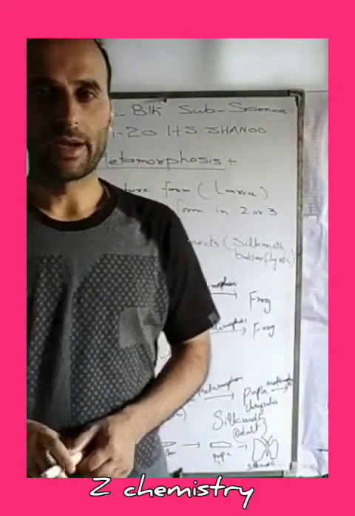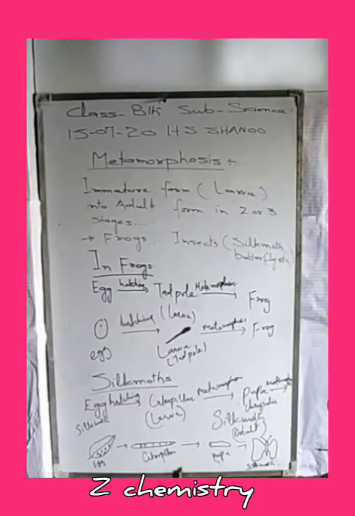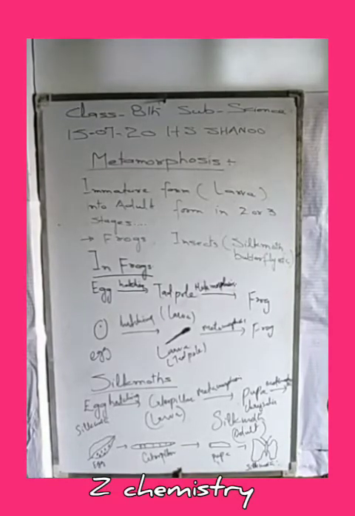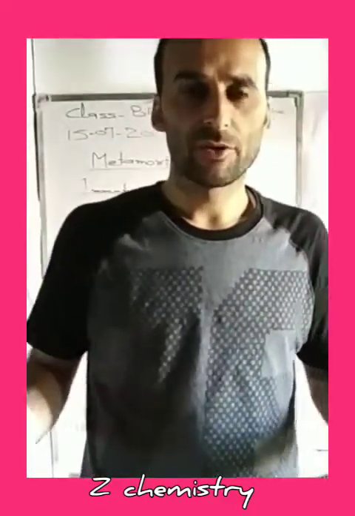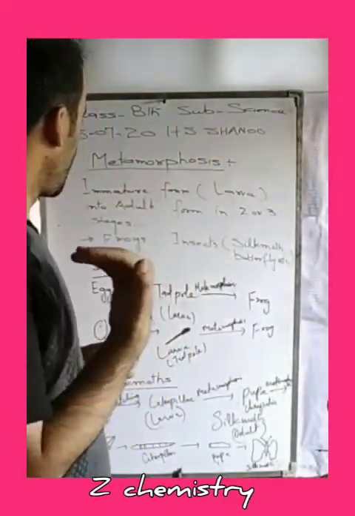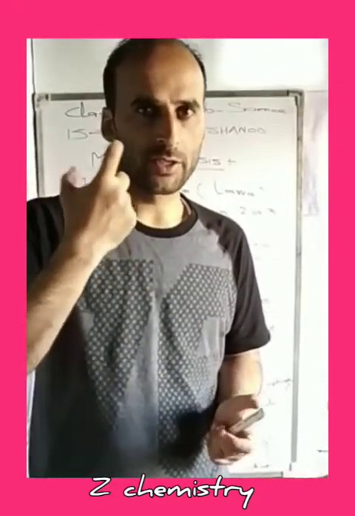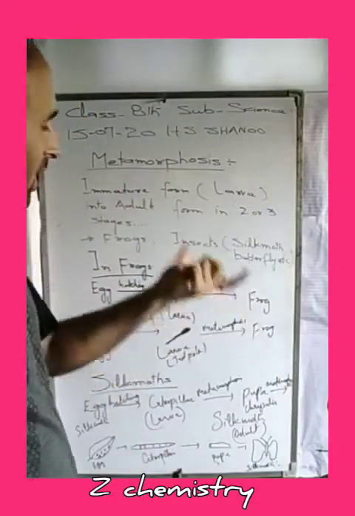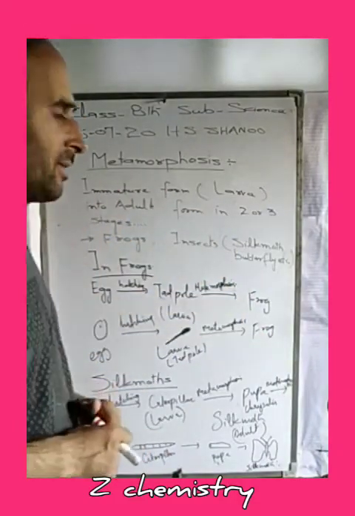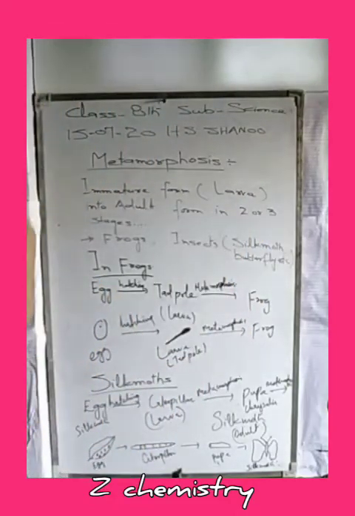Today we are going to discuss the next topic, that is metamorphosis. Metamorphosis is a different topic, a bit away from sexual and asexual reproduction. Basically, what is metamorphosis? It is a set of changes that occurs in 2 or 3 stages, in which an immature form of an organism, mostly called the larva, changes into an adult form.